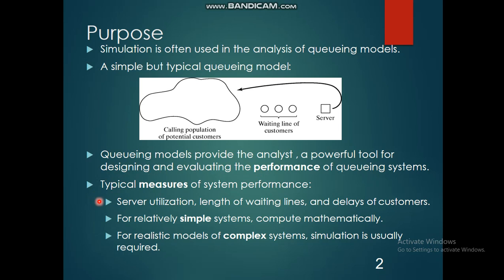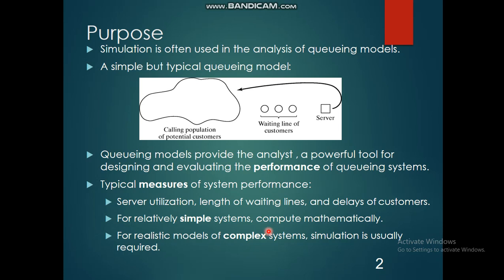If the system is very simple, you can calculate the performance in a mathematical manner, with normal calculations, not much in detail. But for realistic models of complex systems, a simulation is usually required. That is where we use simulation for complex systems.